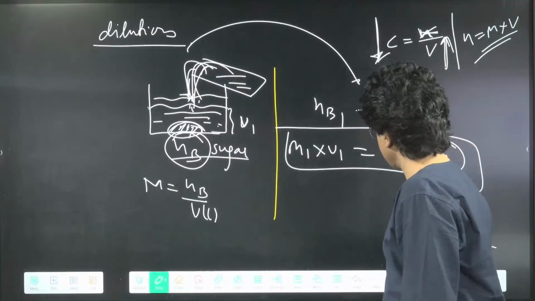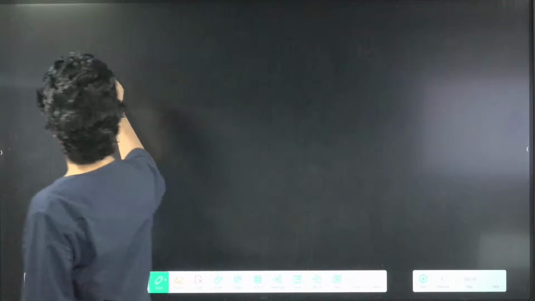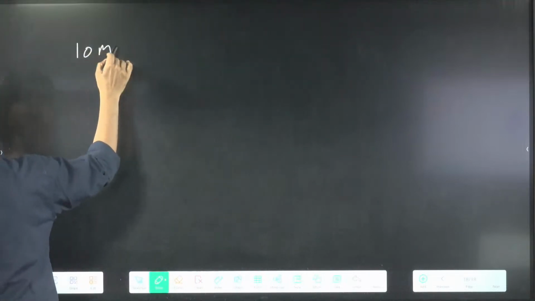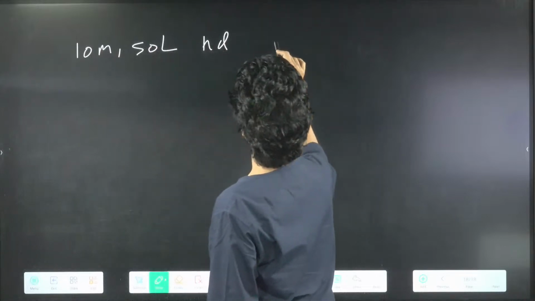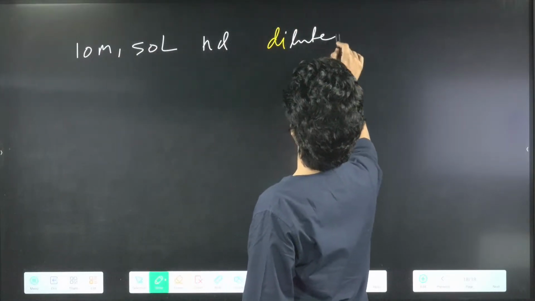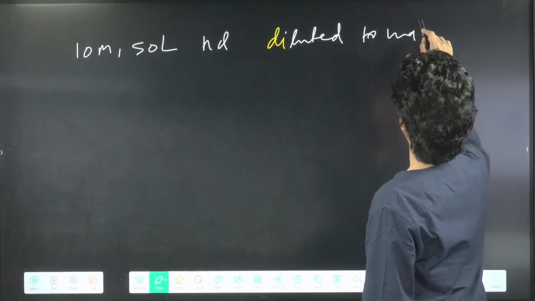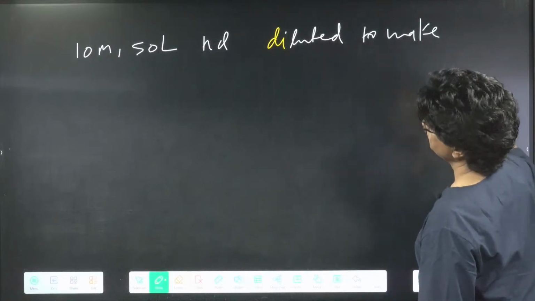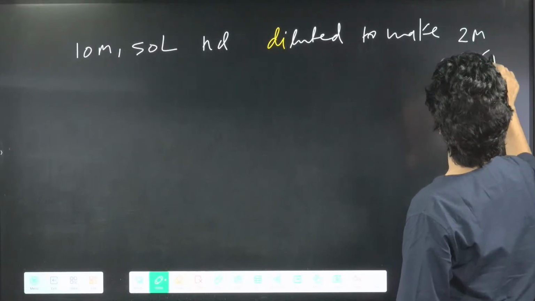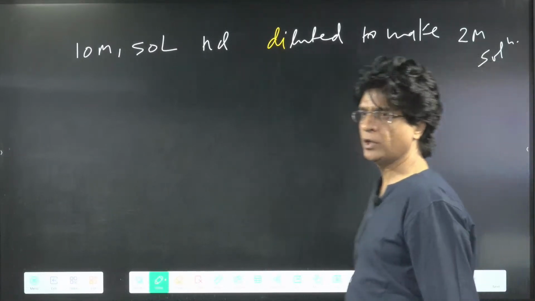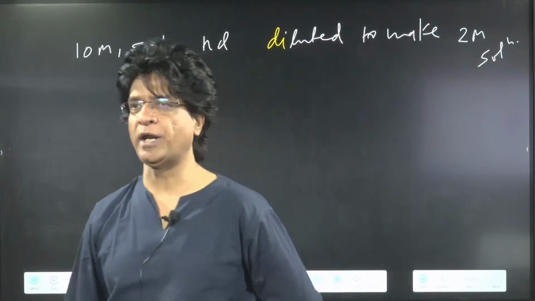So let's do a question now. I'm giving you that we are having 10 molar 50 liter HCl solution, diluted to make, say, 2 molar solution. The question is find the volume of water added.